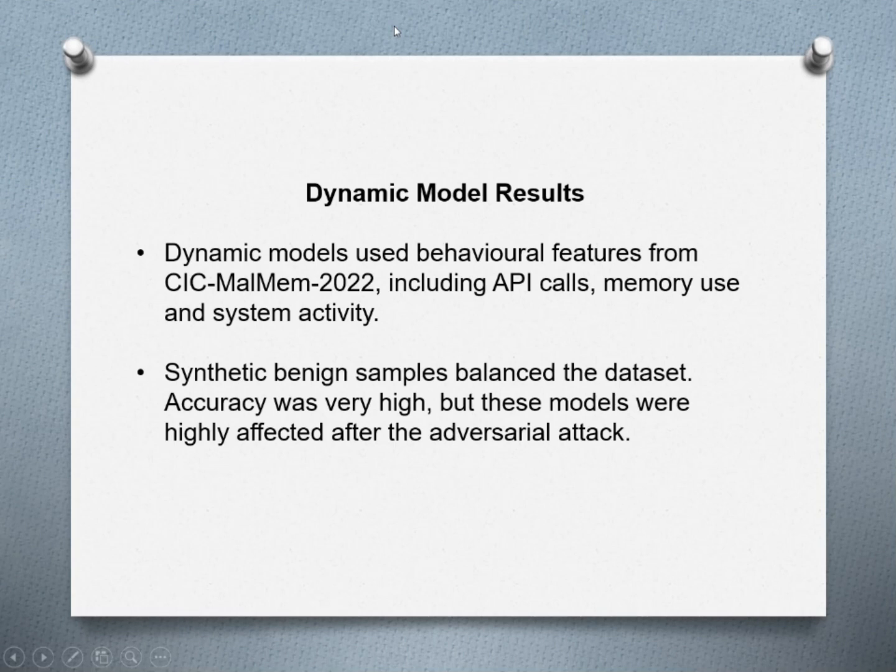For the dynamic model, I used behavioral features from CIC MalMem 2022, which included API call patterns, memory usage, and overall system activity. Since the dataset lacked enough benign samples, I generated synthetic benign data to balance it, ensuring fair training. These models achieved very high accuracy during normal testing. However, when exposed to adversarial attacks, their performance dropped sharply. This showed that while dynamic analysis can be powerful, it is also highly sensitive to feature manipulation that disguises malicious behavior.